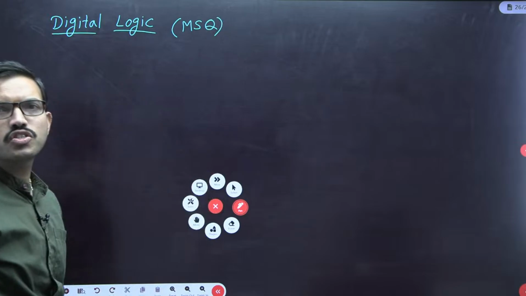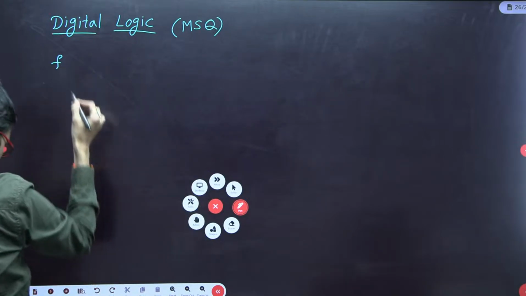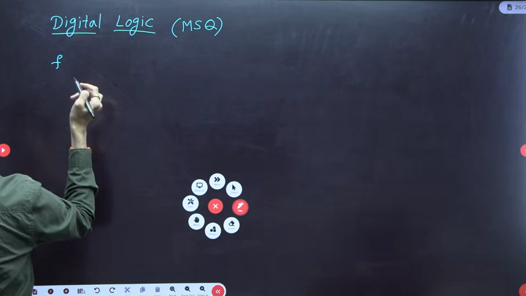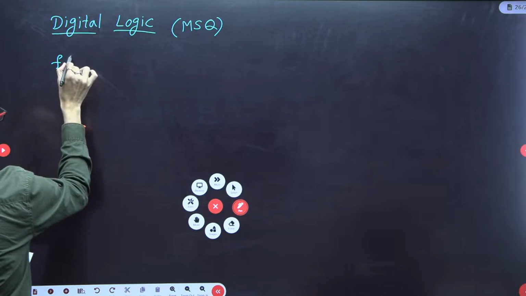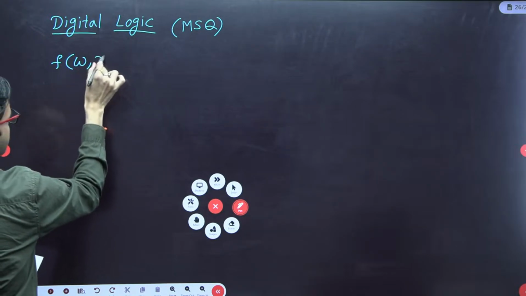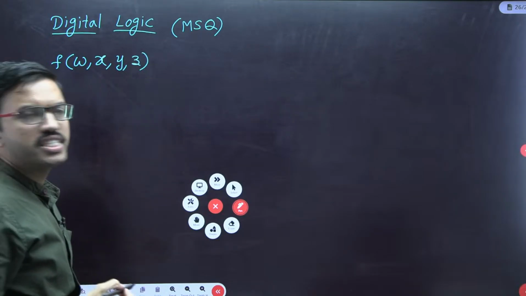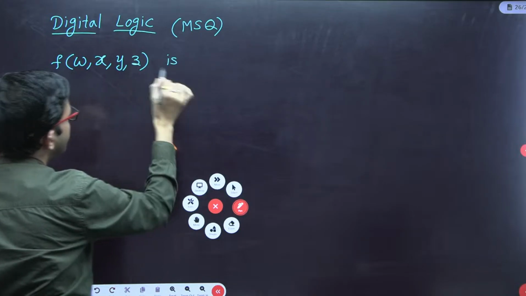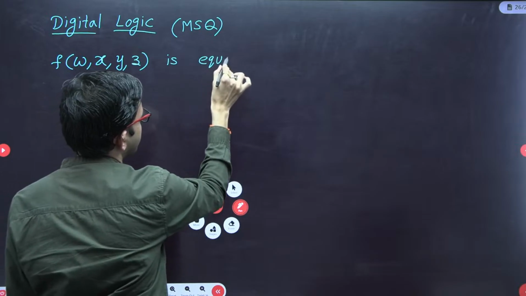Here in this particular question they have given one Boolean function f of w x y z, and they have given the K-map corresponding to f of w x y z. Now they are asking which functions are equivalent to f of w x y z.